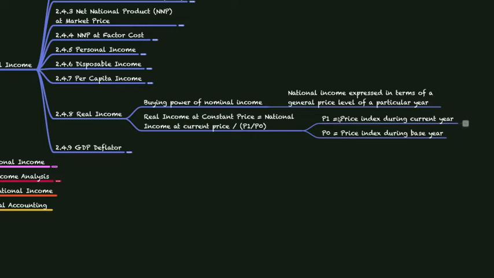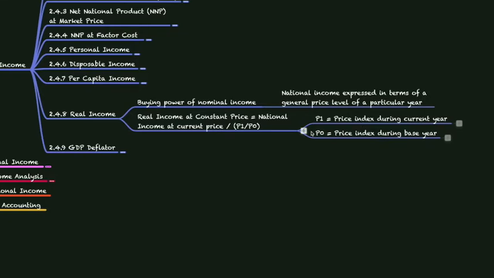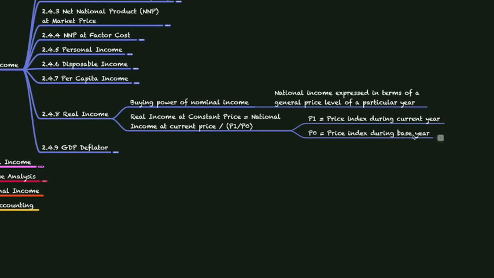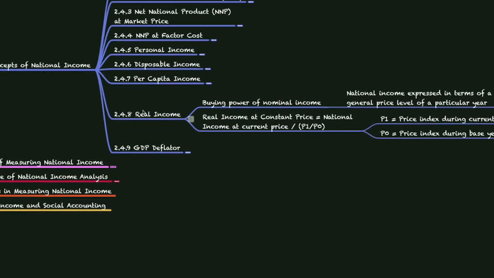One is P1, which is the price index during the current year, let's say 2021, or whatever the current year is. The P0 value is nothing but the price index during the base year. For instance, it can be the last year or any year previous to that. So when considering these two values, we can calculate real income at constant price by using the formula: national income at current price divided by P1 by P0. This will give us the real income value of a country.